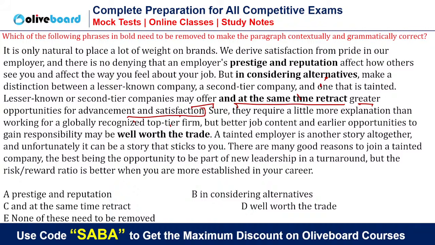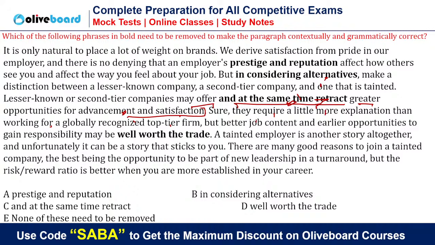Nobody focused on the C part. Does it happen that these second tier companies, or the companies that are not that well known, first offer you opportunities and at the same time take back the opportunities from you? Does it happen कि आपको जो छोटी मोटी कंपनीज होती हैं वो आपको अपॉर्चुनिटीज देंगी फिर आपसे अपॉर्चुनिटीज वापस भी ले लेंगी फॉर योर एडवांसमेंट एंड सेटिस्फैक्शन?